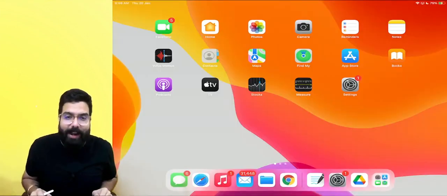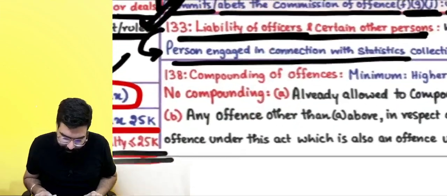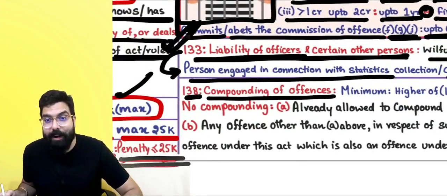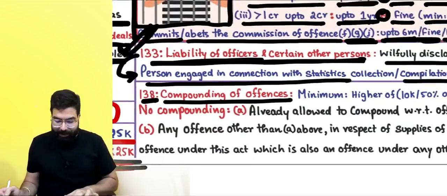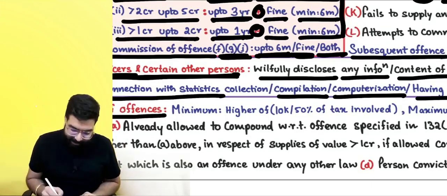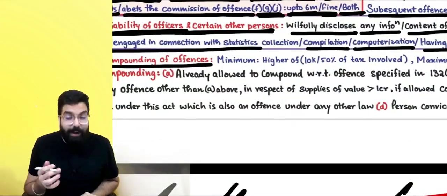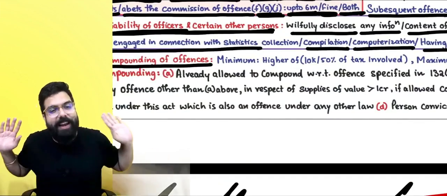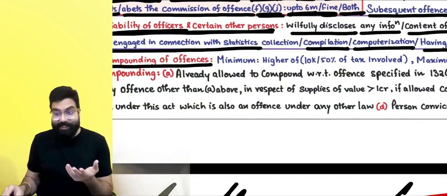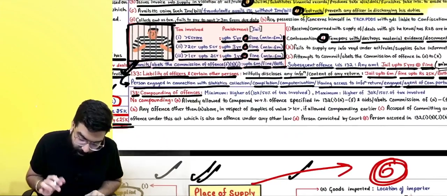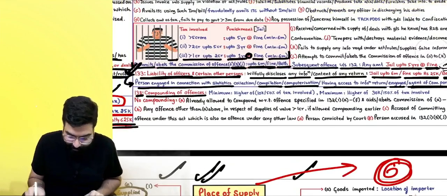That is what is told by section number 138 over here. Section number 138 talks about compounding of offense. If you have money, you can go home. They are telling you can go ahead and pay a fine and you don't have to go to jail. So there is a fine which you can pay and you don't have to go to jail also. Money, then everything is possible. Not everything, but many things in GST also is possible.